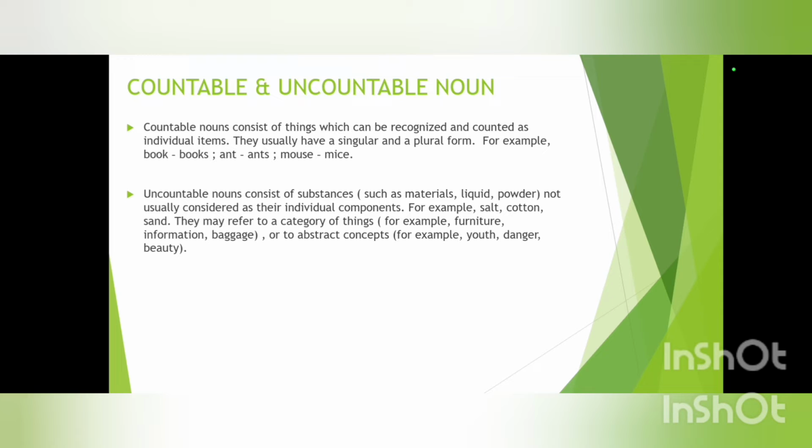And also any abstract concepts as well. For example, if you are angry at someone, can you count in percent or in numbers or quantity wise how much of anger you are having? No, right? When you are expressing a feeling, or when you want to count any liquid or powder, we cannot do so because they are uncountable. Hence, they are known as uncountable nouns.